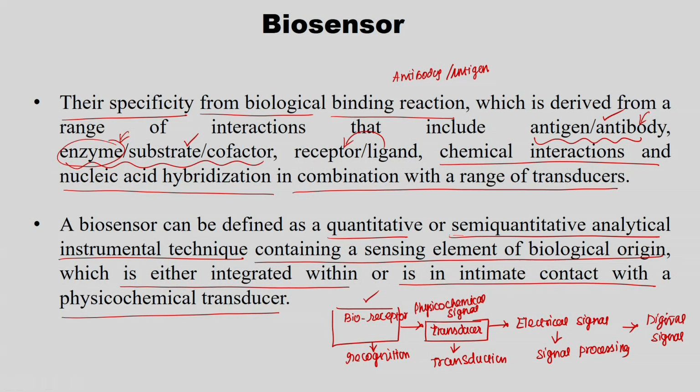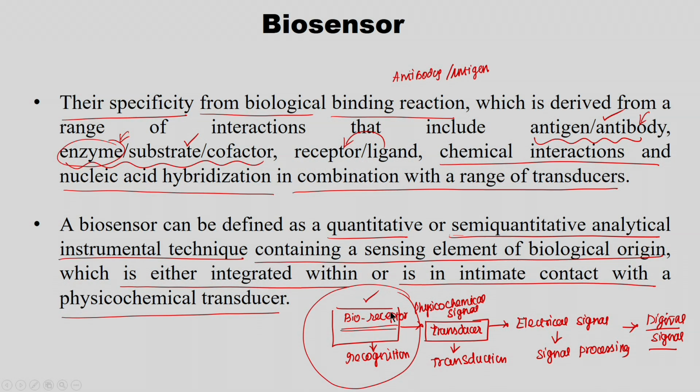So, it produces the physicochemical signal, which is given to the transducer, which converts this physicochemical signal into the electrical signal. This electrical signal is further processed using signal processing technique, which gives the digital signal, that we get to see in the display. Now, because the transducer and signal processing are not in our hands, we are going to take care of this bioreceptor component.